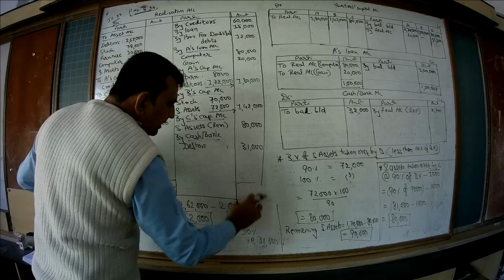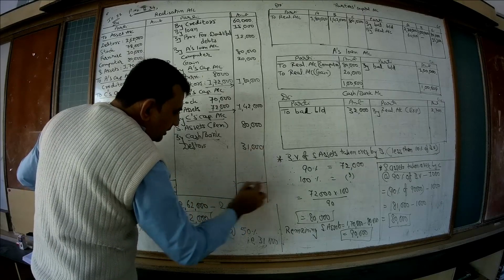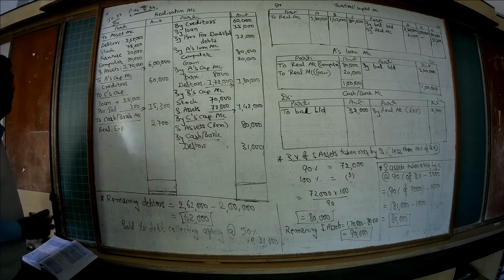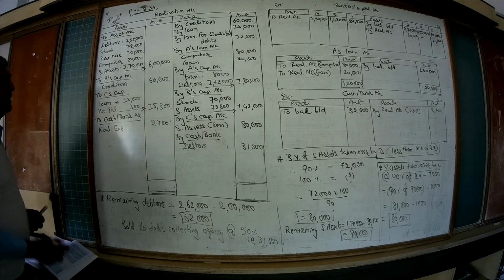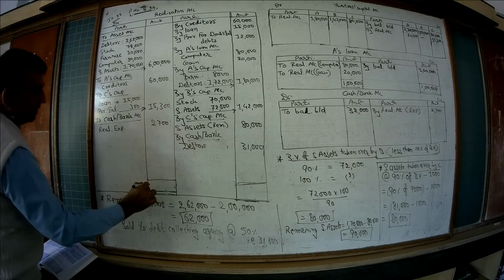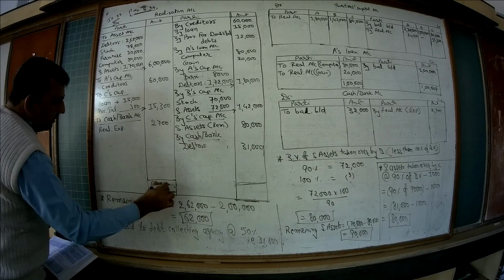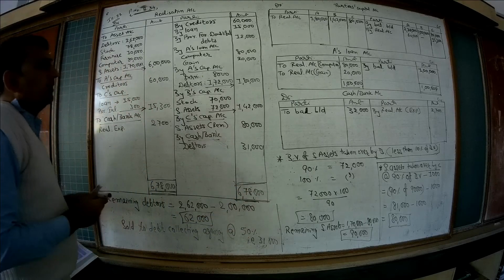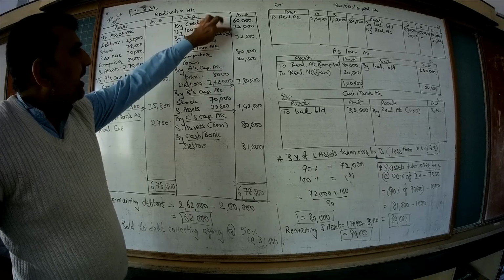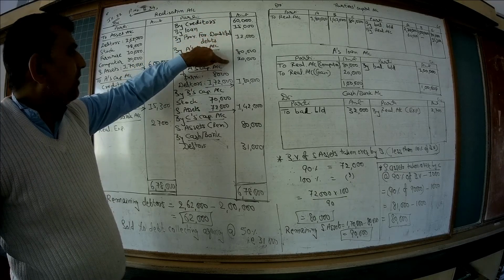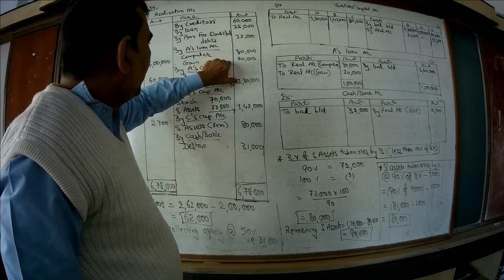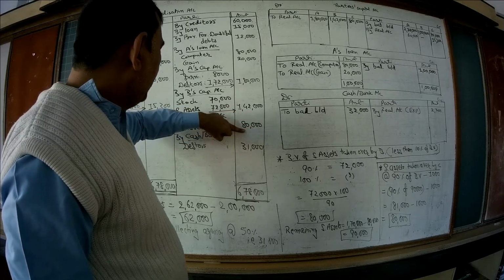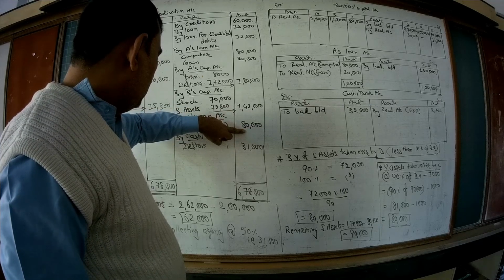Okay. So now, first of all, we will close this realization account. Total of debit side of realization, I think it is more than that of credit side. 6,60,000 and 18,000, 6,78,000. Total of credit side, 6,20,000.